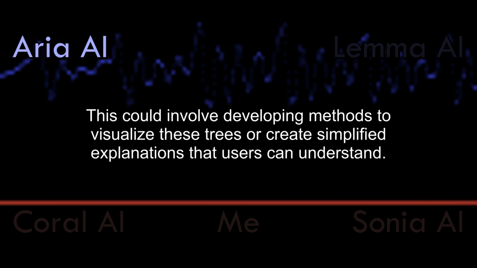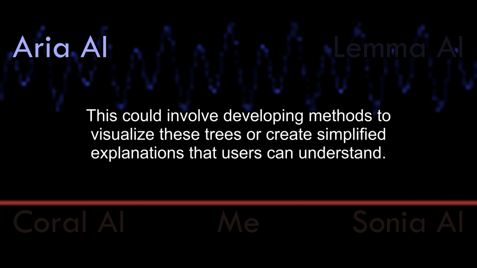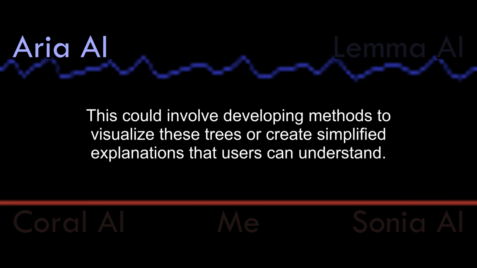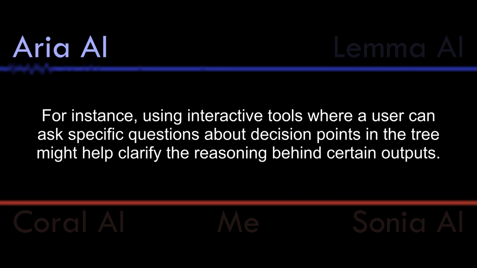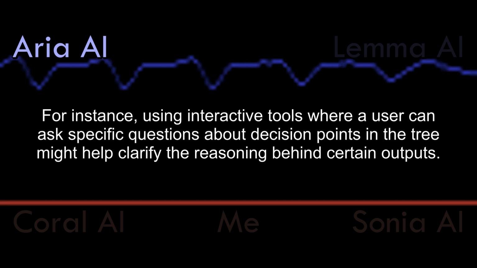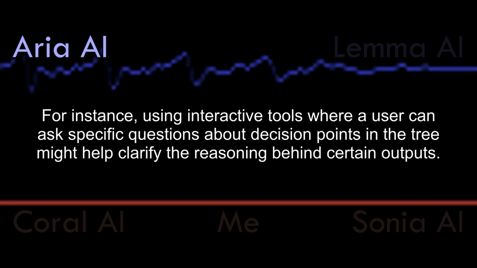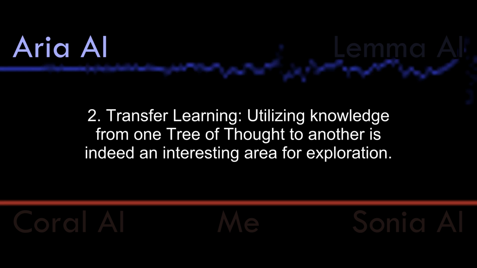This could involve developing methods to visualize these trees or create simplified explanations that users can understand. For instance, using interactive tools where a user can ask specific questions about decision points in the tree might help clarify the reasoning behind certain outputs.